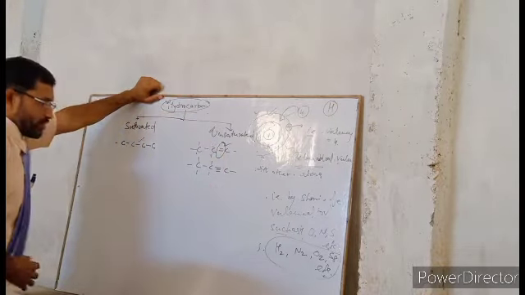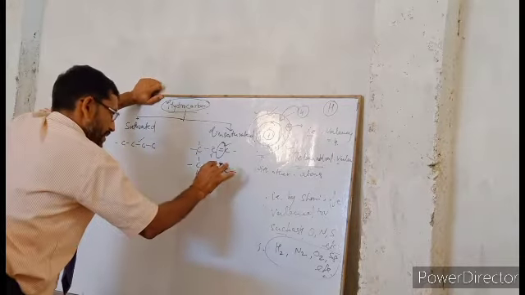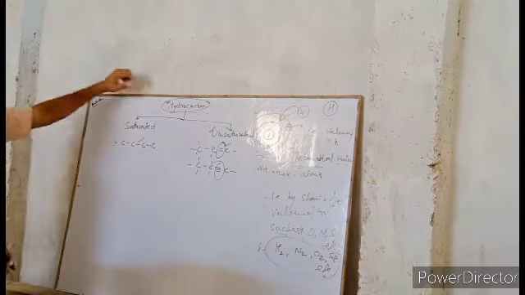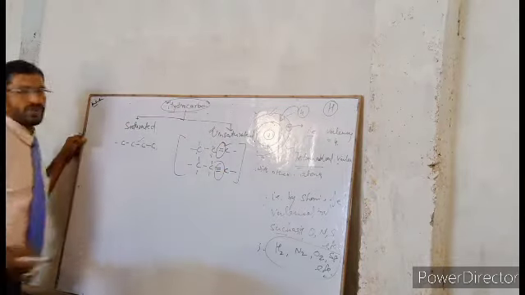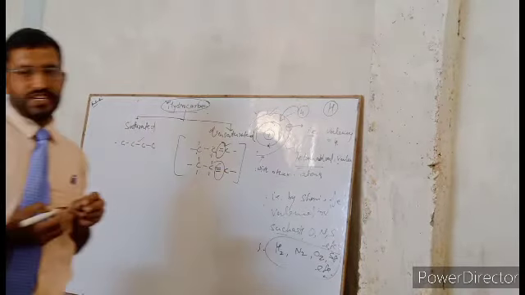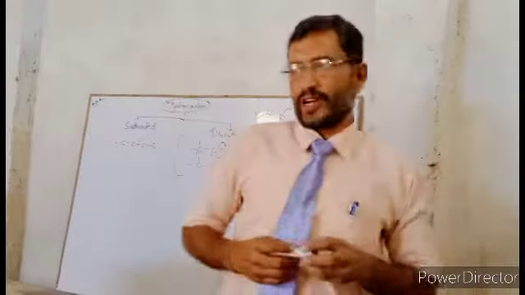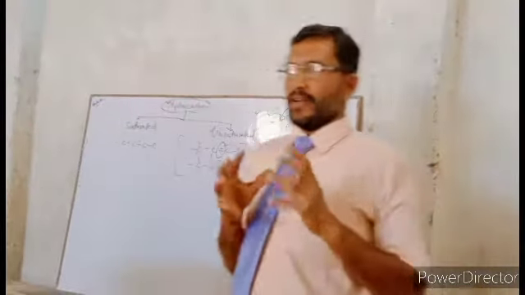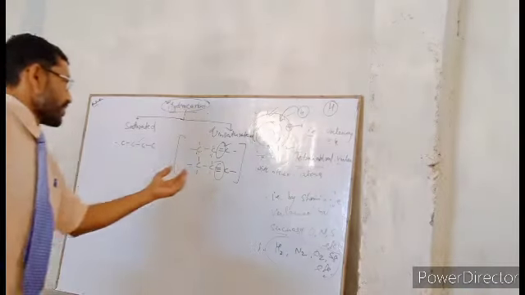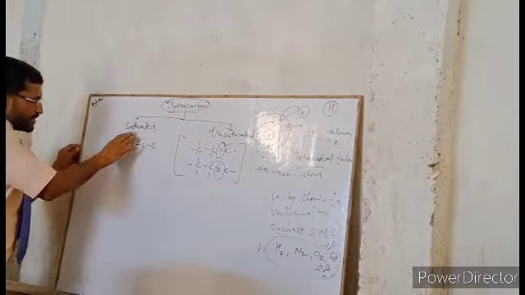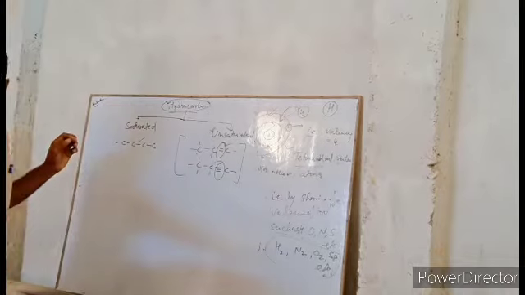The presence of a double or triple bond is the most necessary condition for unsaturated hydrocarbon. A single bond is called saturated hydrocarbon.